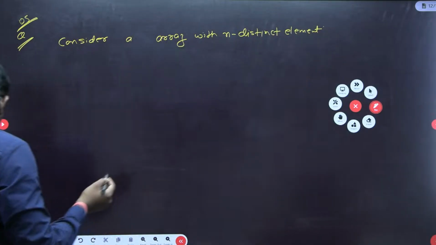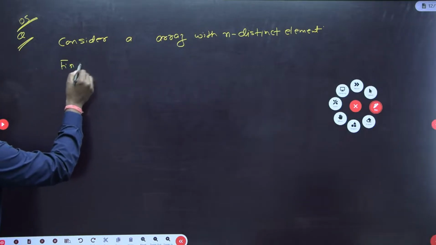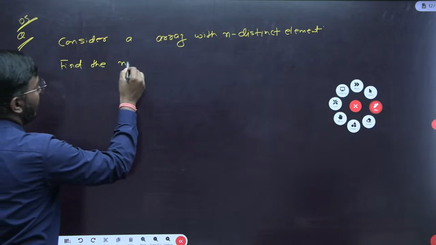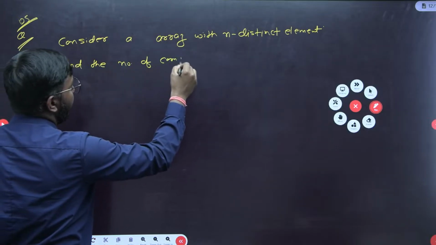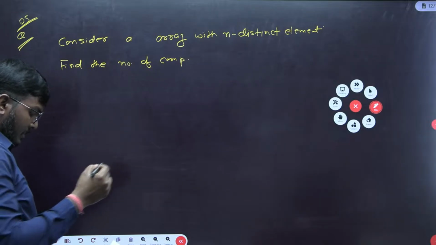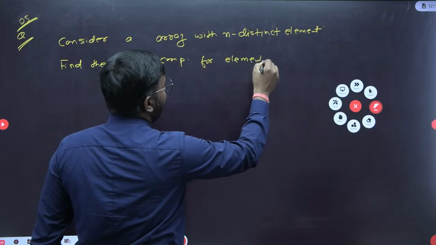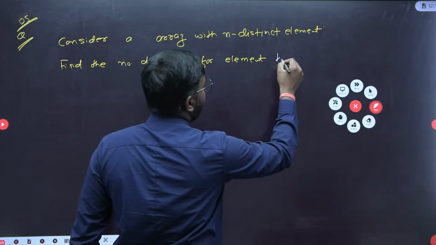The question is: find the number of comparisons for the element that is not largest.